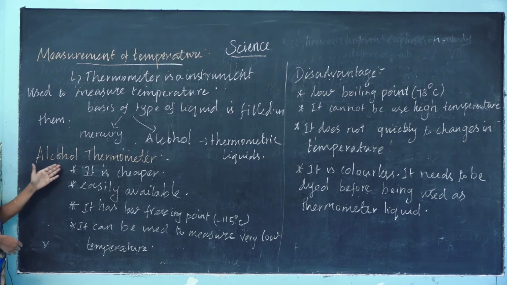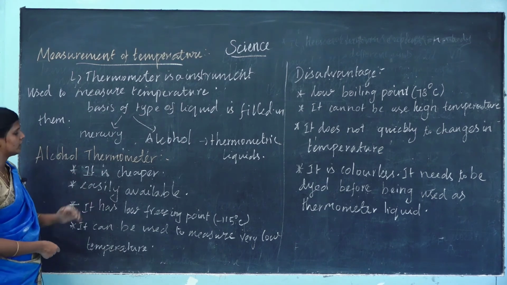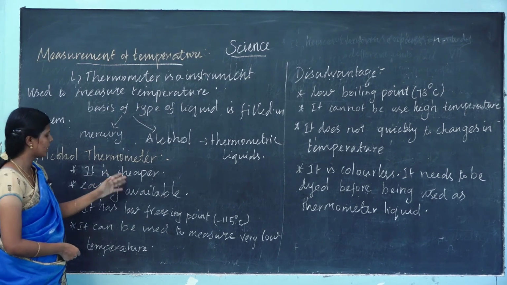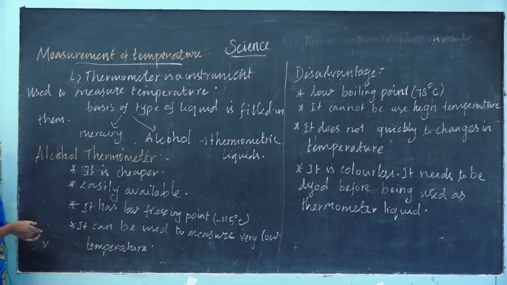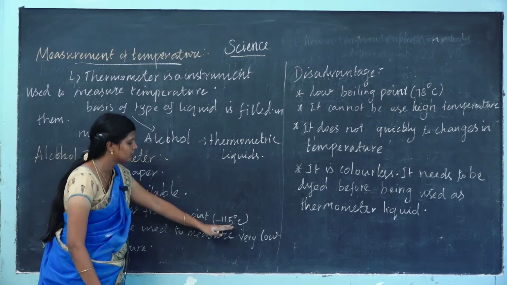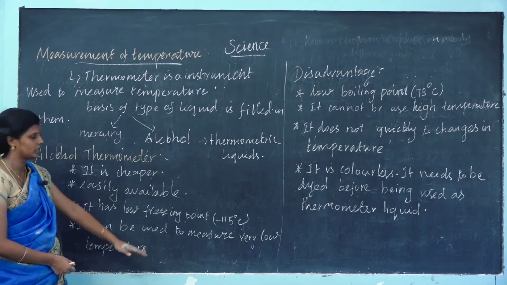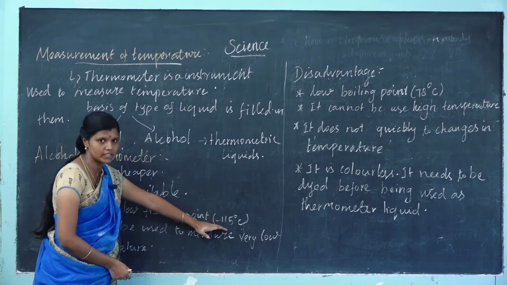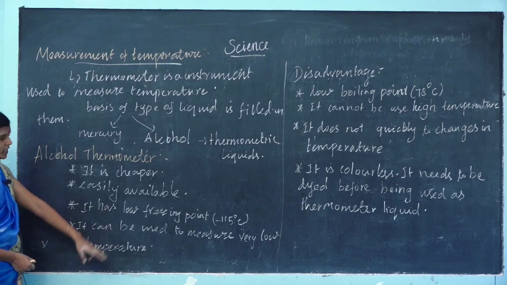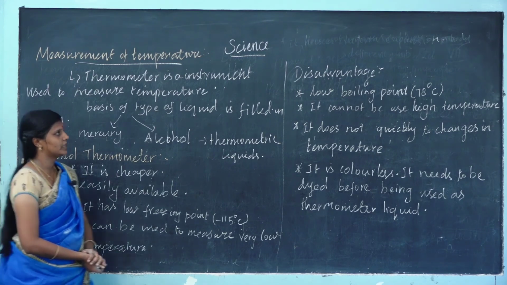Let us see the alcohol thermometer. Alcohol is cheaper and easily available. The alcohol thermometer has a low freezing point of minus 115 degrees Celsius, so it can be used to measure very low temperatures. These are the advantages of the alcohol thermometer.